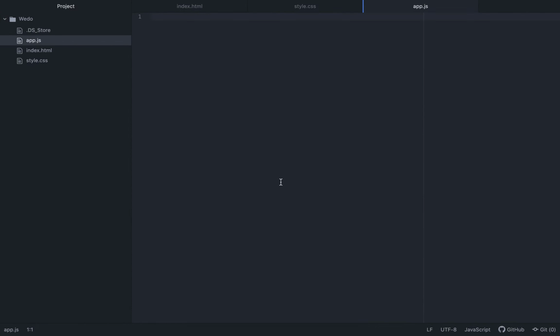So we'll go into our app.js for this one. The first thing we'll do is add the menu button. Obviously, before we come here, you have to know some JavaScript. Let's make a const called menu button equals document dot query selector, and we want to select the menu button.